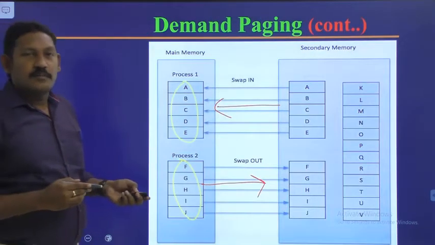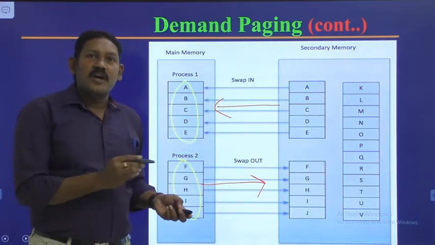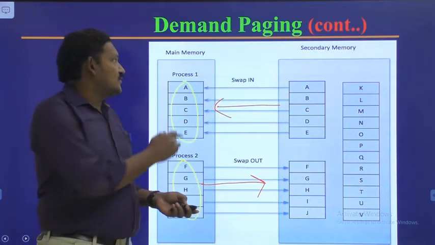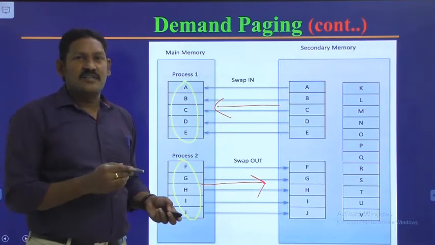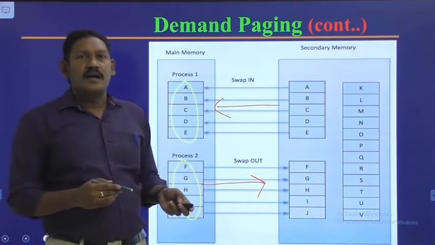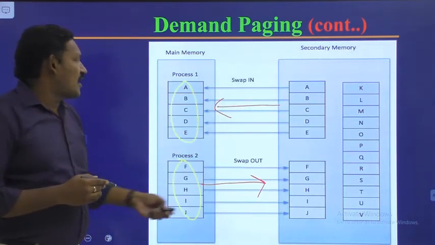So this is about demand paging. Demand paging is nothing but the process of bringing a page into the main memory on demand. This swap out and swap in we have already discussed. It's also a part of demand paging, and this is also called the swapping technique.